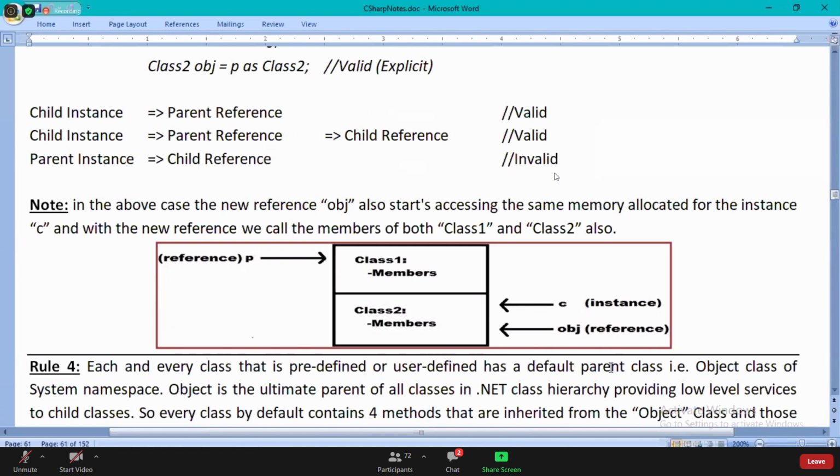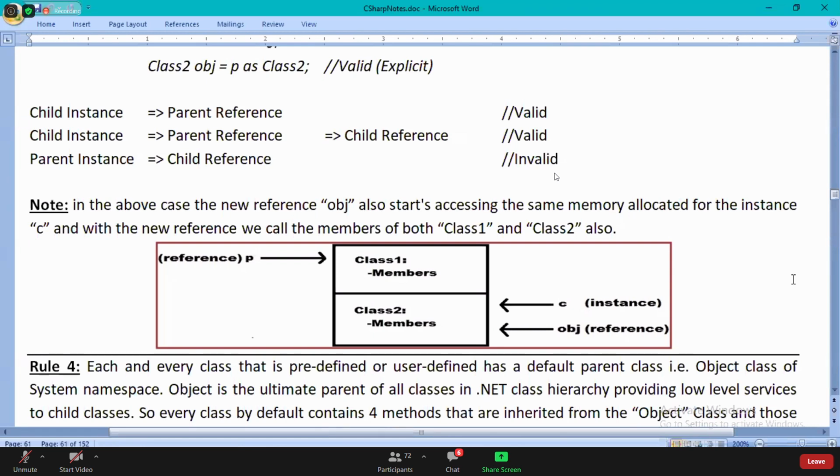So tell me, using P, can I call the members of the parent class of class 1, if it has one? Yes, we can call them.